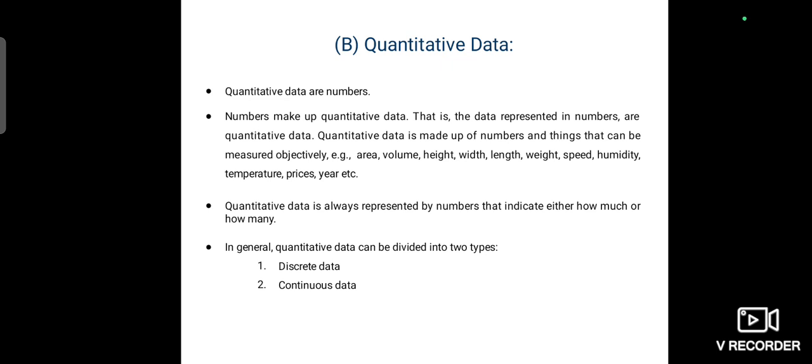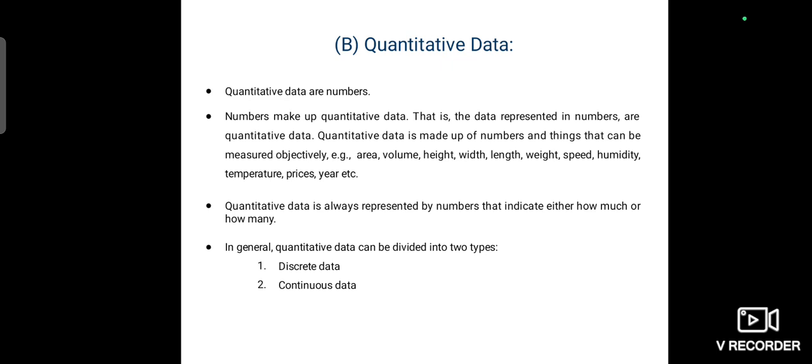The next one, quantitative data. So what do you mean by quantitative data? Quantitative data is just numbers. Numbers make up quantitative data. It is data represented in numbers, things that can be measured objectively. For example, area, volume, height, width, length, weight, speed, humidity, temperature, price, years, etc.